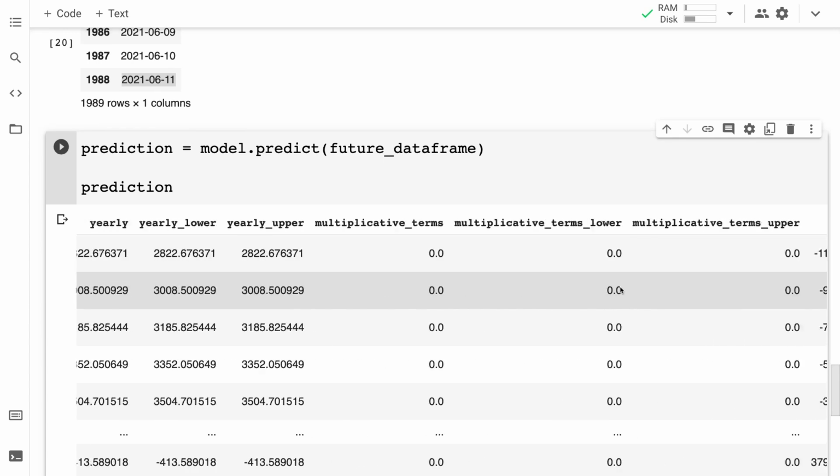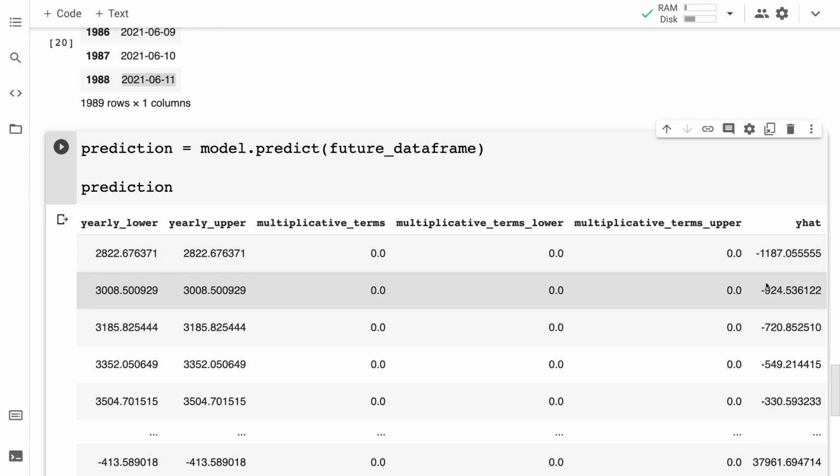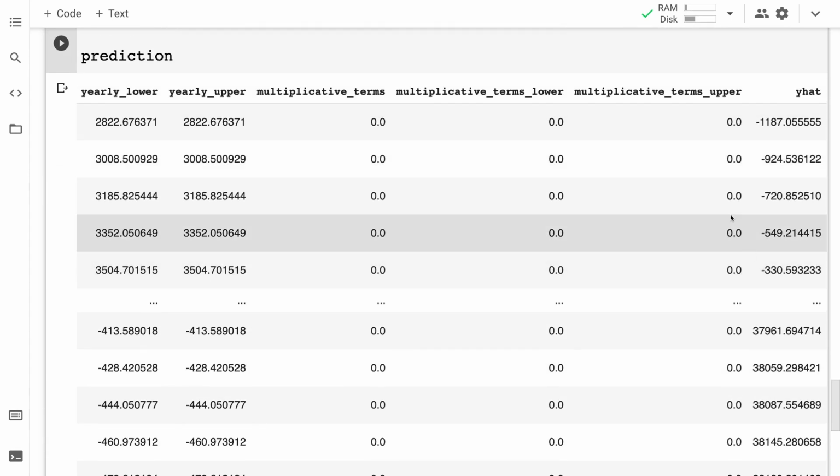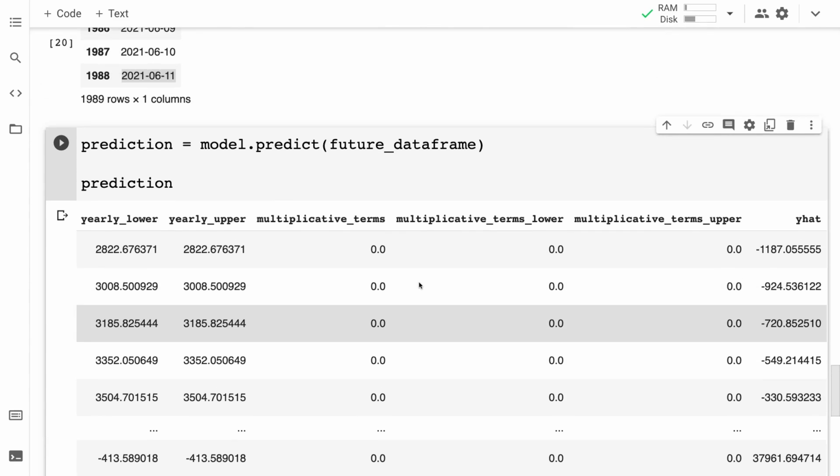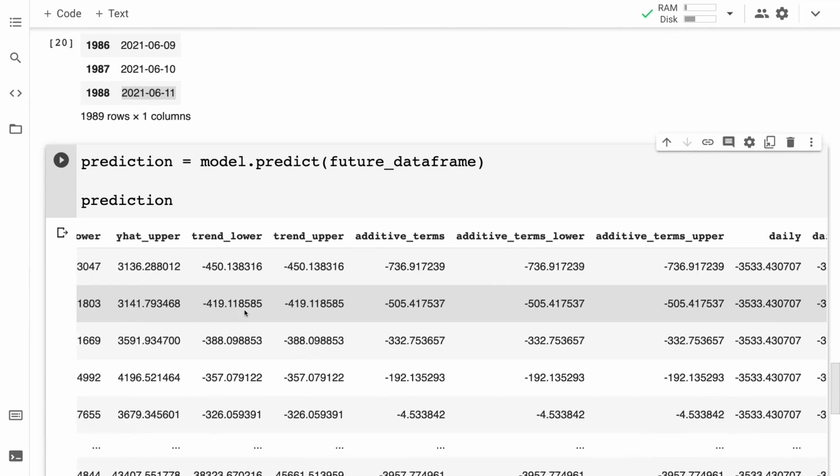Multiplicative terms as well, the range, and finally a y hat. All right, we can save this prediction for future use as well.